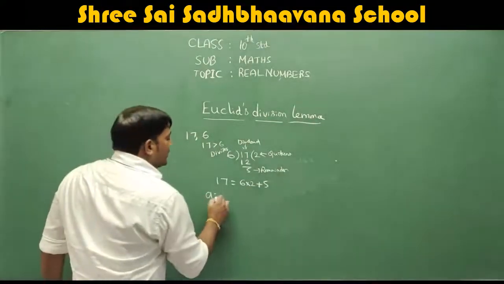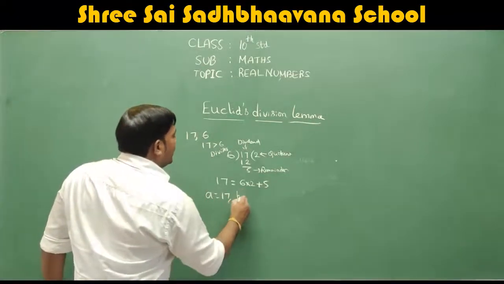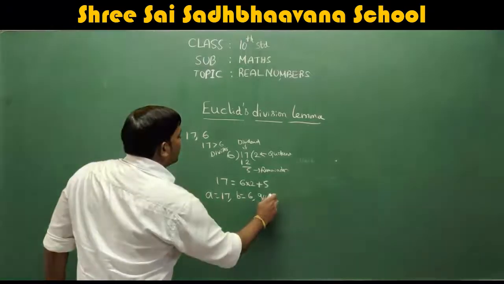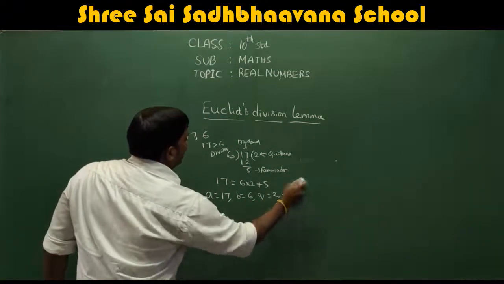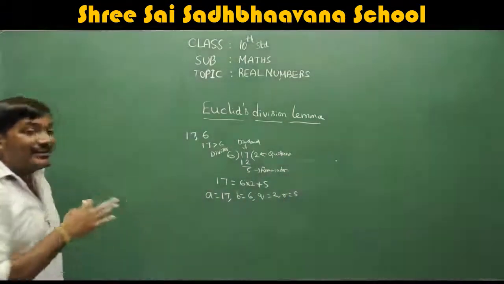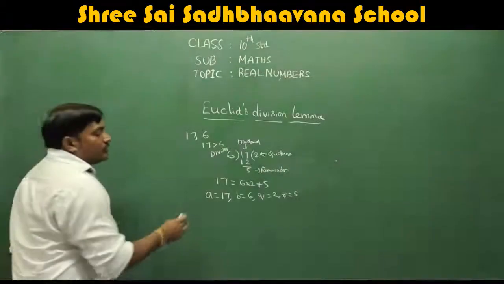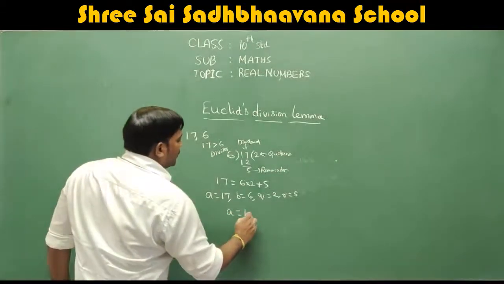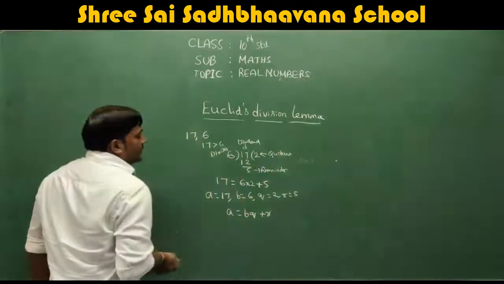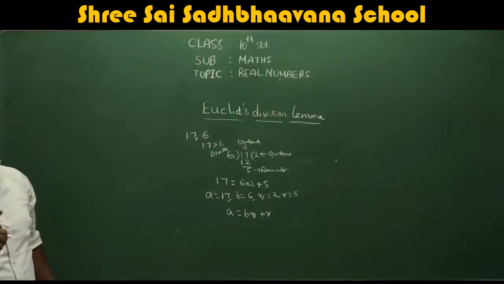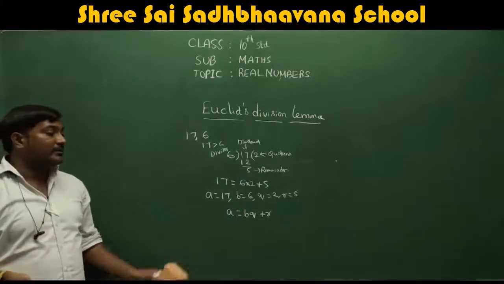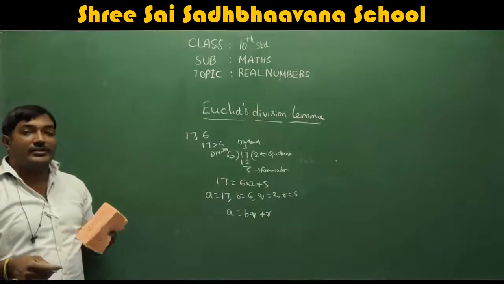So I'll just assume A as 17, B as 6, Q as 2, R as 5. It means I'm writing in a general form. So this can also be written as A is equal to BQ plus R, where Q is the quotient, R is the remainder, A is the dividend, and B is the divisor.